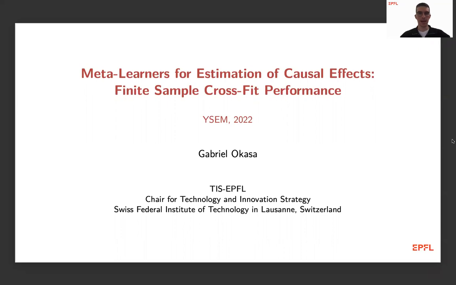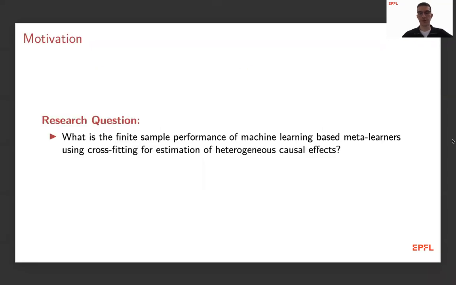Today I would like to introduce you the idea of meta-learners for estimation of causal effects. And in particular, I would like to show you some finite sample cross-fit performance. So what is the research question in this project about? We are interested in the finite sample performance of machine learning-based meta-learners using cross-fitting for estimation of heterogeneous causal effects.